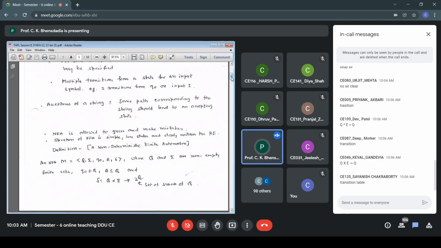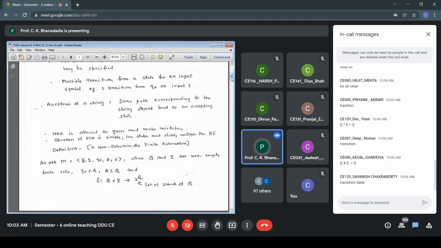Whereas here it is 2 raised to Q. It is a set of subsets of Q, the power set of Q, which means for a state symbol, I can have multiple states to be visited next. I can visit any one of the multiple states. So for a state symbol, I have curly brackets and some entries there. It means it is a set, whereas in the case of deterministic FA, it is a single element, a single state.